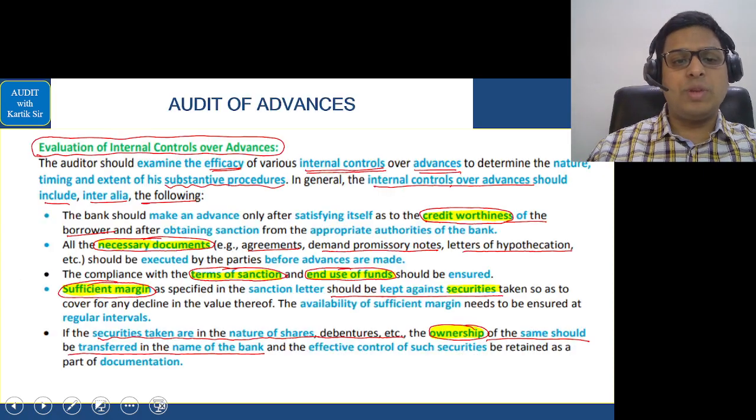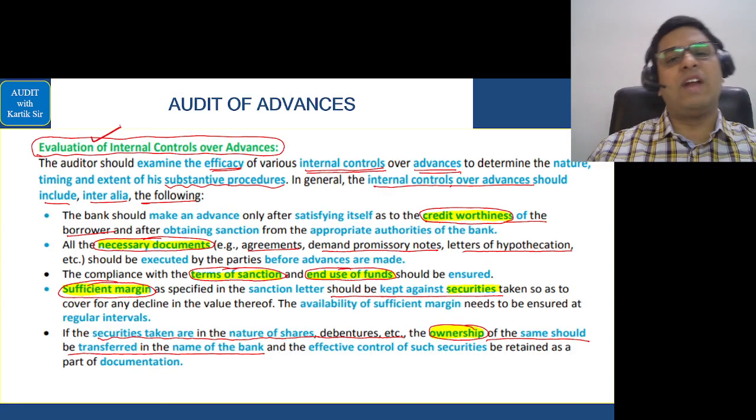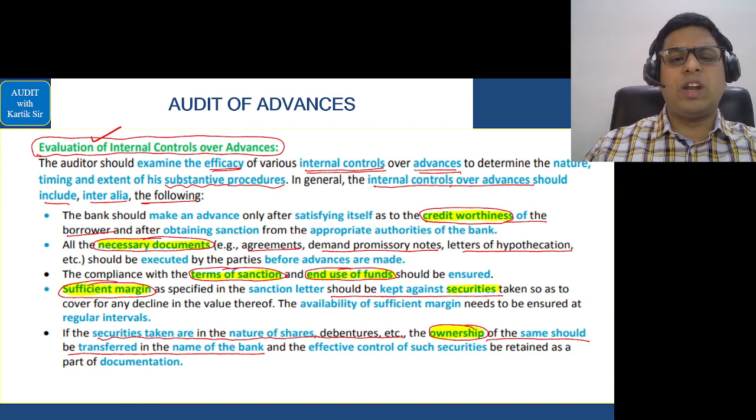And the third question that should be there in your mind is evaluation of internal control over advances. Okay. We'll complete the evaluation of internal control over advances first.